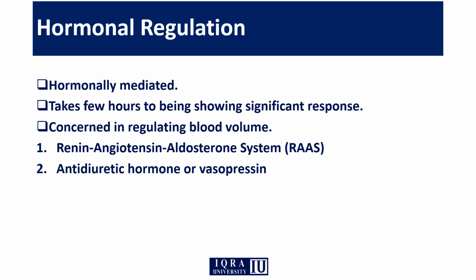The other regulations are the hormonally mediated regulations, which are long regulations, acting over a long period of time. There are two major pathways in the hormonal regulations. The first one is the renin-angiotensin aldosterone system, the RAAS pathway or RAAS system. The second one is the antidiuretic hormone or vasopressin pathway.